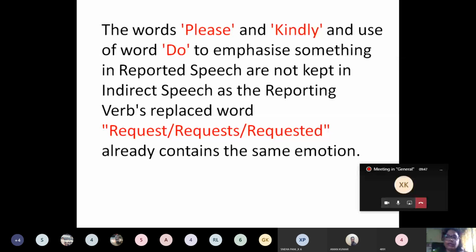The emotion expressed is used as the reporting verb instead, so we don't have to repeat it.